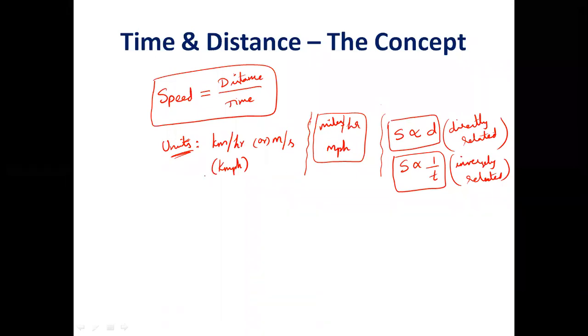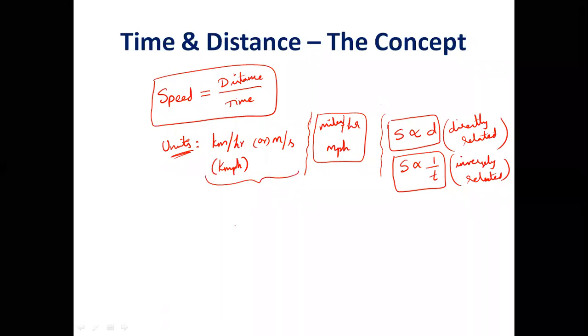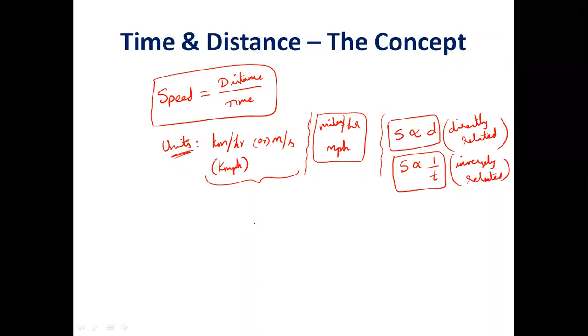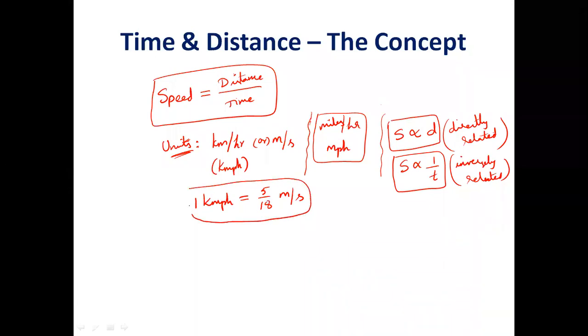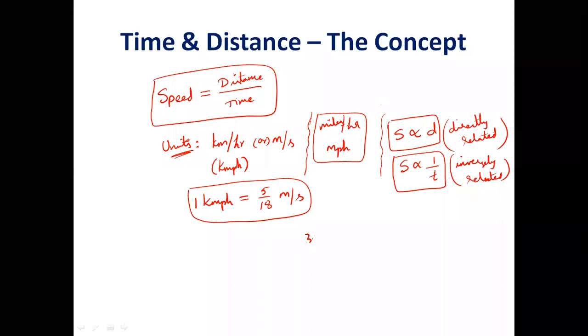But the problem in our Indian system is, how many different units are possible here? Two: kilometer per hour and meters per second. So when two units are possible, you should know how to convert one unit value into the other unit. For that, a very straightforward relation is, whenever speed in kilometers per hour is given, if you want to convert it into meters per second, simply multiply with 5/18, a very important conversion. So I'll tell you what it means.